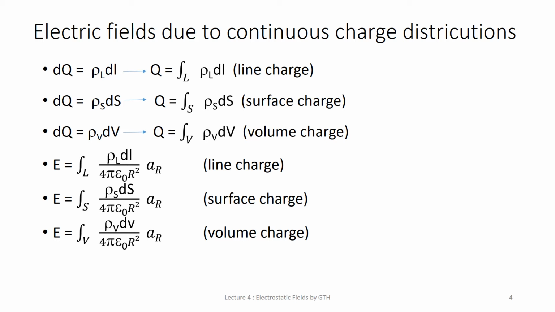Like that, you will be able to calculate the electric field intensity. So using these parameters, the line charge density, surface charge density, and volume charge density, we can define dq. And if you integrate dq, you get the total charge Q present on the line, surface, or volume.